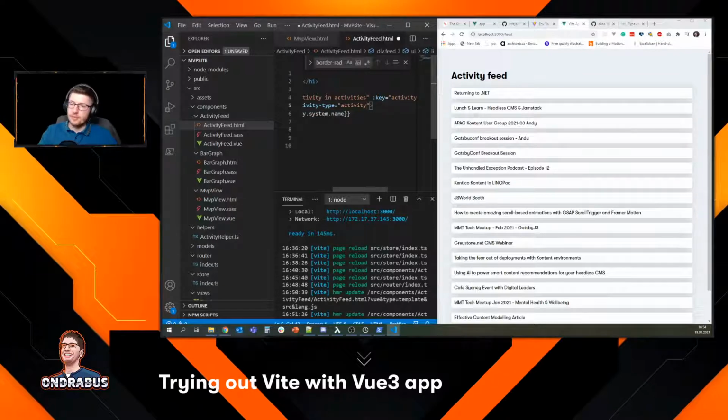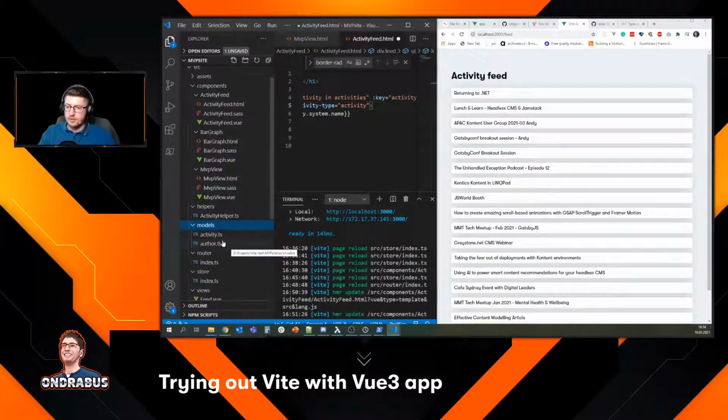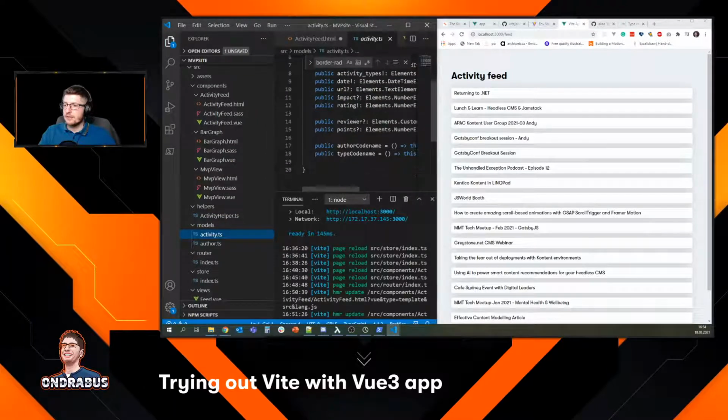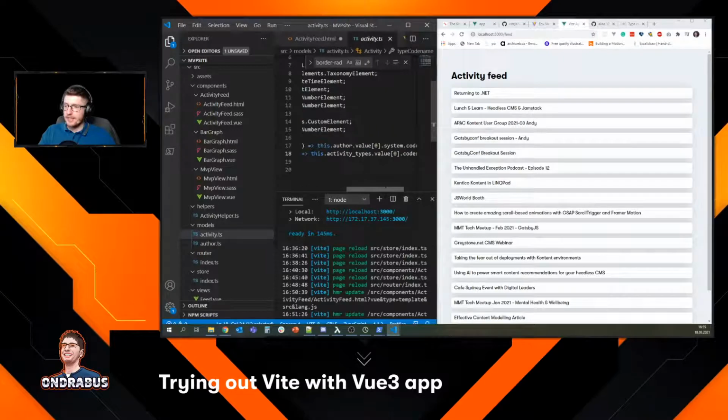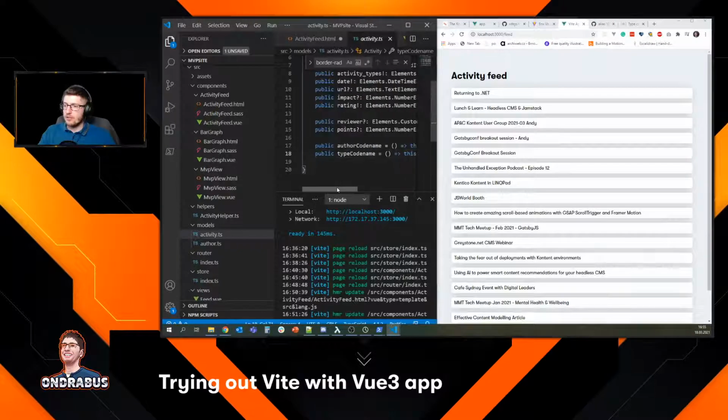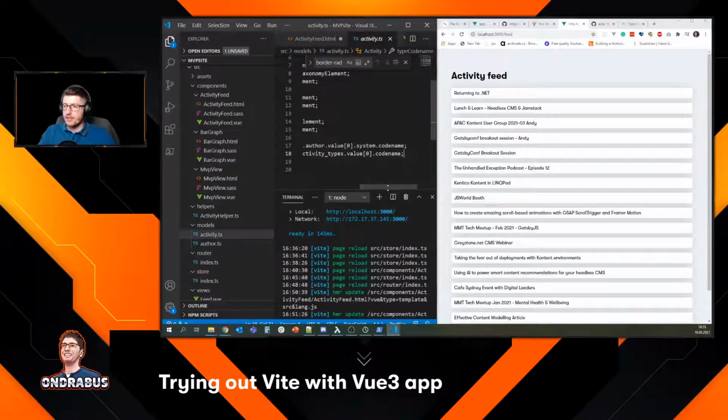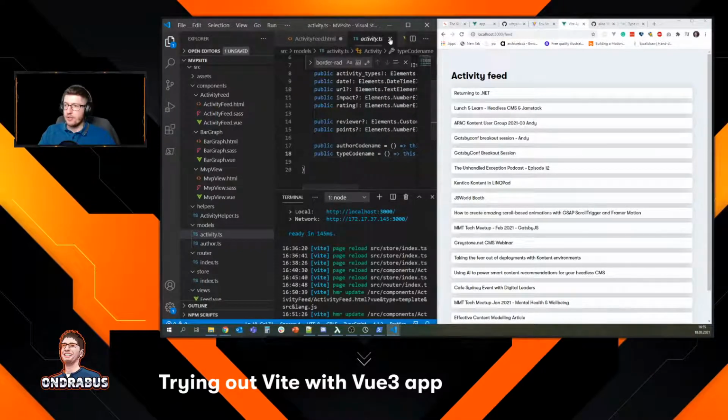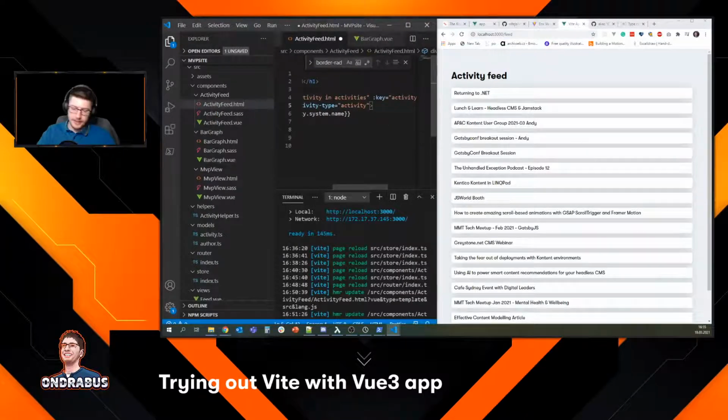I think I've done some shortcuts here. Let's check the model. So we're in model activity, and in activity, there's a type code name, and the type code name actually gets the data from this activity type, value, and code name. So this is just a shortcut for this. But we have it here, so I'm just gonna use it. Type code name, activity dot type code name.